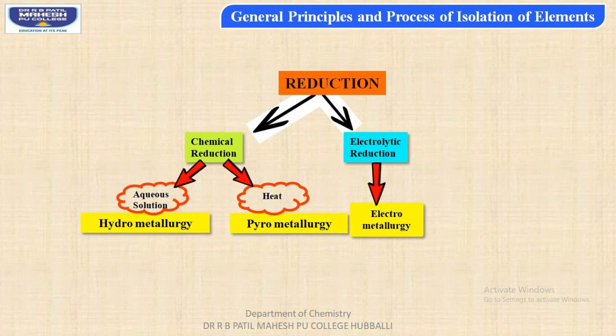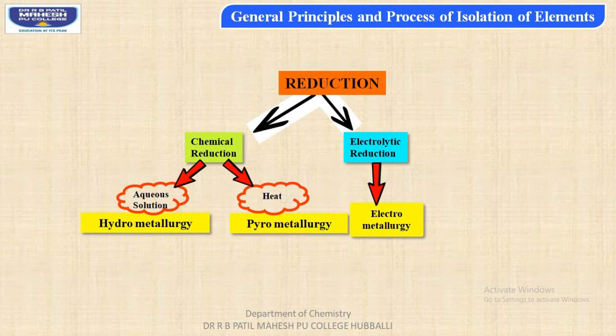Now students, in detail we shall study about the second type, that is reduction process, which is occurring. So this process is also equally important. Why? Because both roasting and the calcination are converting metallic ores into metallic oxides. But once the metallic oxides are being produced, they have to be converted into free metals.